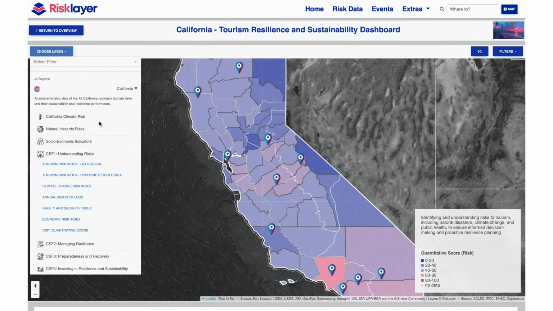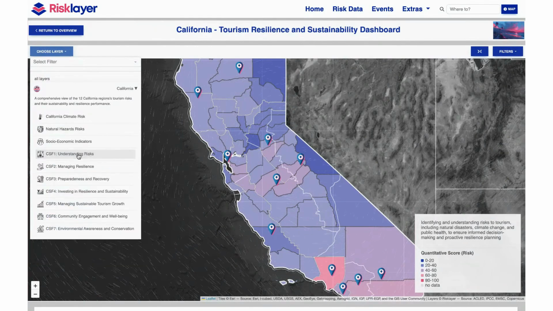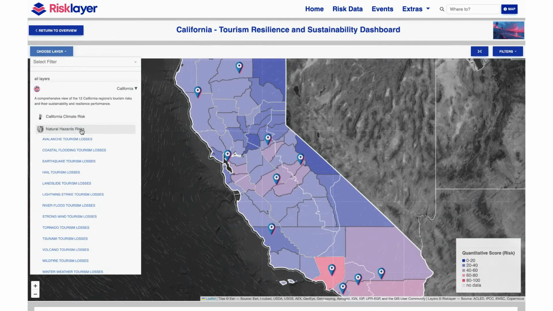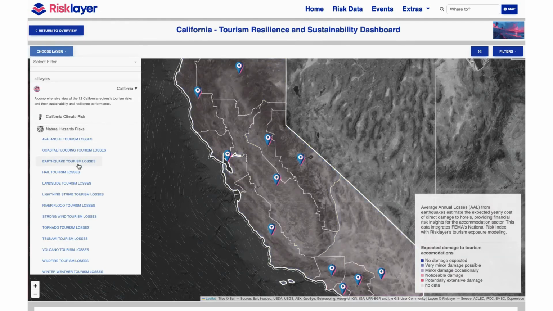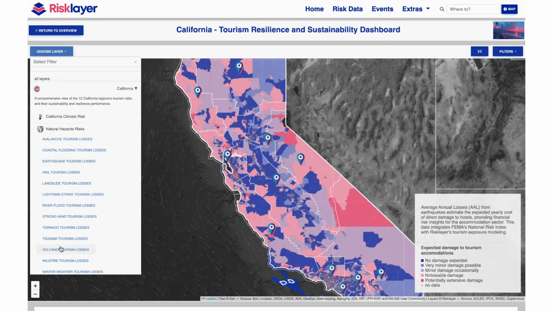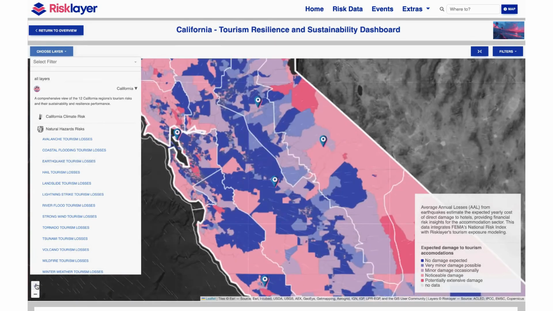If you want to go deeper, you can explore individual data layers that make up CSF1. Let's take an example. Earthquake losses in the accommodation sector. Here, we see average annual loss mapped at the census tract level. The legend shows areas with no expected damage to potentially extensive damage, helping destination managers identify the most at-risk locations.